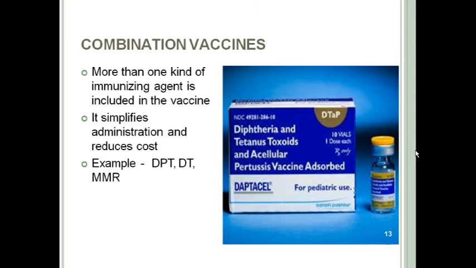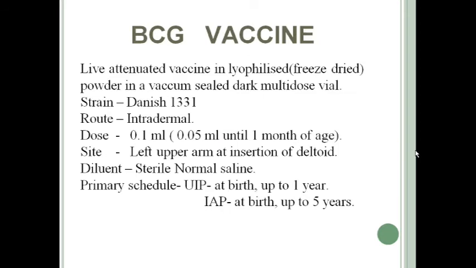Now we will discuss some individual vaccines which are commonly used in pediatric practice. First come to BCG vaccine. BCG vaccine is used to protect an individual against severe form of tuberculosis usually.